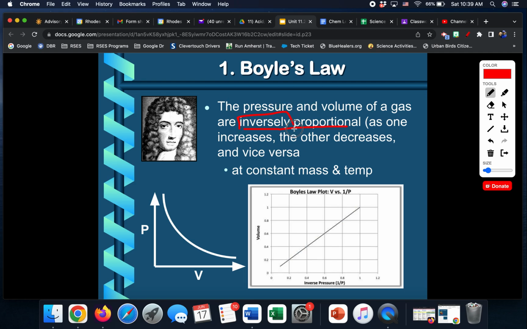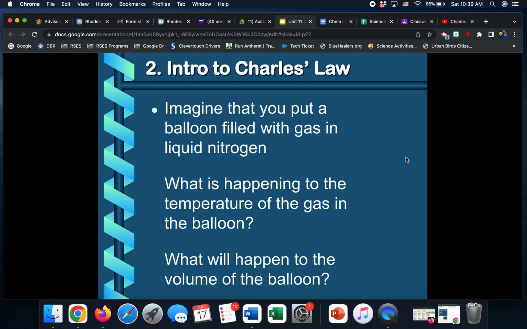This word here is important. Boyle's law is inversely proportional. Volume goes down, pressure goes up. Those are opposites, so it's inversely proportional.